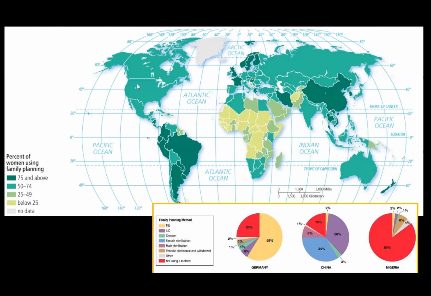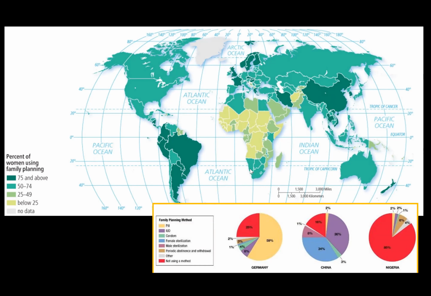So that relates also to family planning. We'll see this a bit more in Southeast Asia, looking at Thailand. But in terms of people using family planning, in the dark green, we see 75% and above. We see a lot of that in South America, China, and parts of Europe.